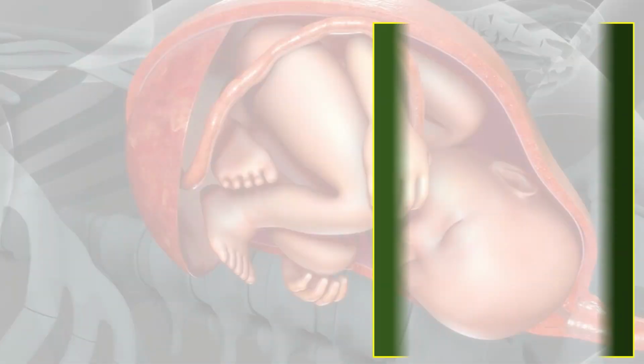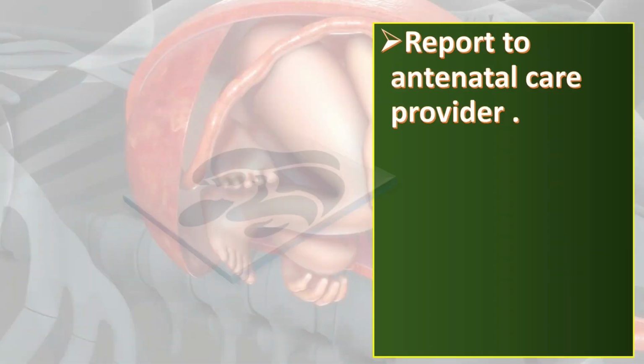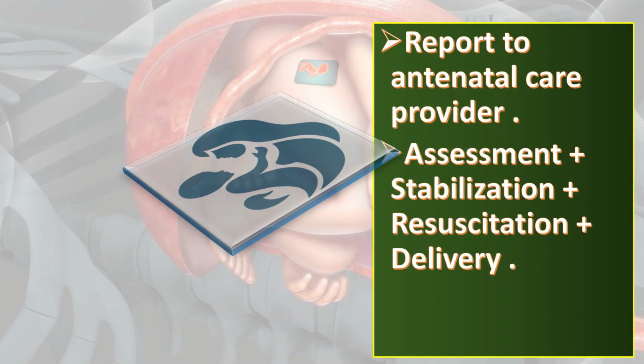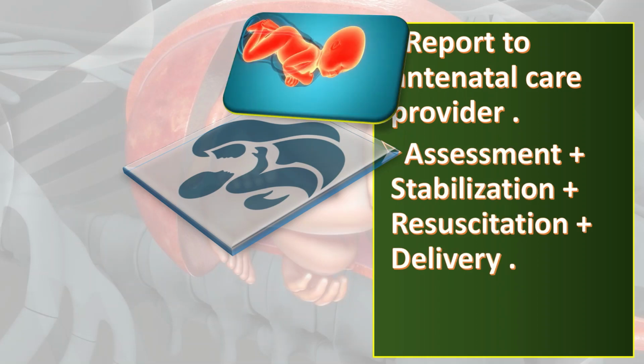Now, where should the woman presenting with APH be managed? It is recommended that women should be advised to report all vaginal bleeding to their antenatal care provider. Women with APH presenting to a midwifery-led maternity unit, a general practitioner, or to an accident and emergency department should be assessed, stabilized if necessary, and transferred to a hospital maternity unit with facilities for resuscitation such as anesthetic support and blood transfusion resources and performing emergency operative delivery.